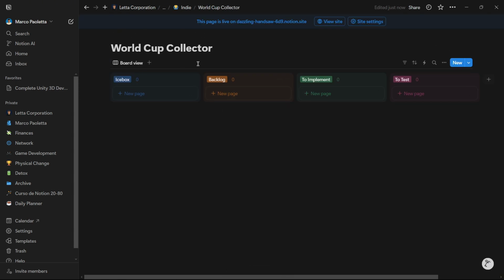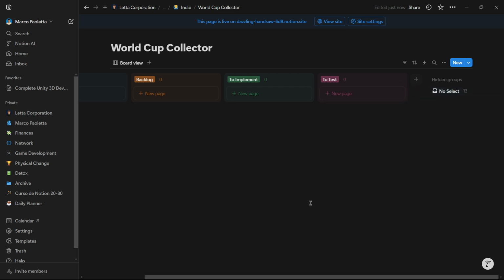What I want to show you here in World Cup Collector is basically my latest game. Well, not my latest game, it's the latest game that I have updated. And I have these different sections. The cool thing about this is that you can create cards. For example, this is meant to be adding features to the game. Let's say that I want to modify the player movement. As you can see, I can move around these different sections, and once this is tested and everything, I can just drag and drop it here.